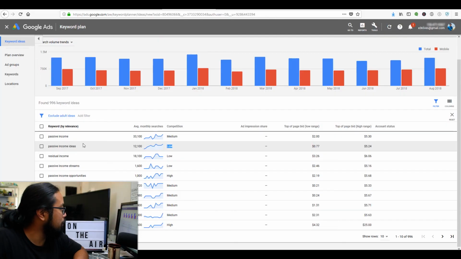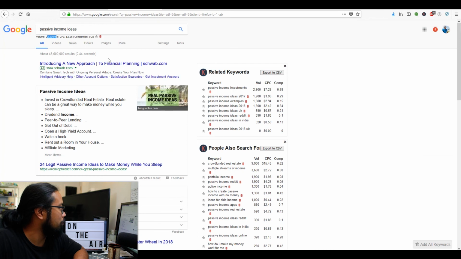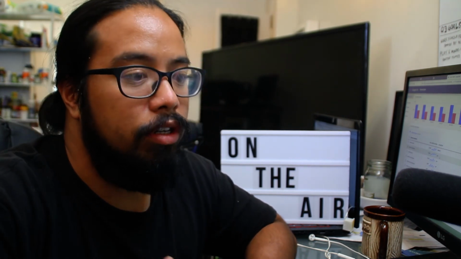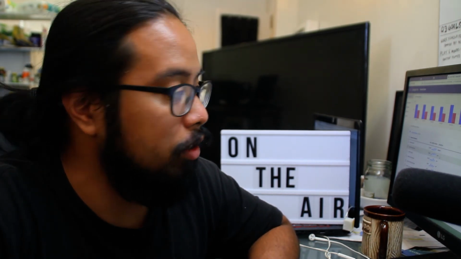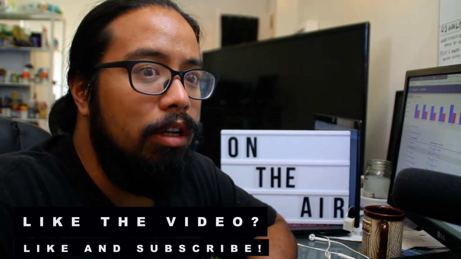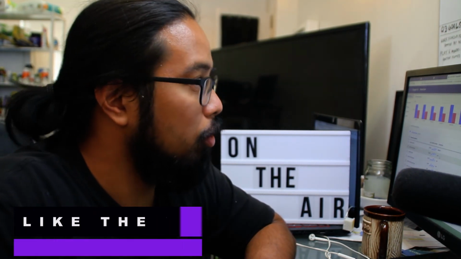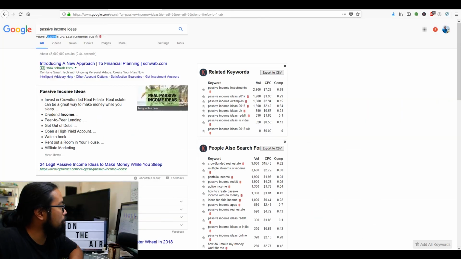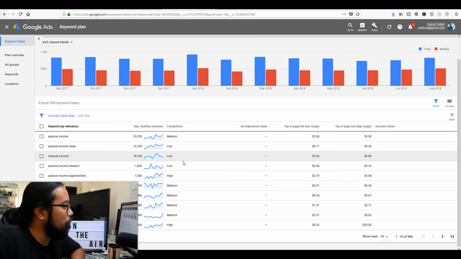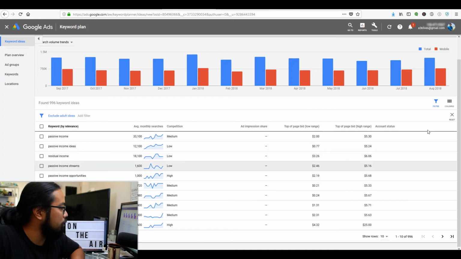So let's keep going. Immediately it tells me right here, passive income. It shows me that passive income ideas is a pretty good search. So you can use these tools to cross-reference keywords, or if you just want to stick to one. I know this part isn't the sexiest part, but again, if you can get into the mind of your end user, the better. So I'm going to keep this up here, so I wouldn't need to research it again when it comes time to organize things.